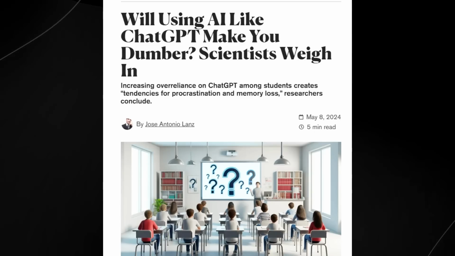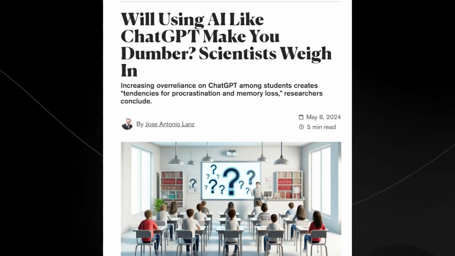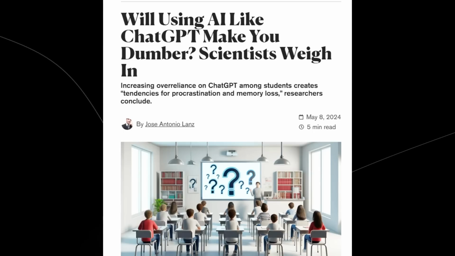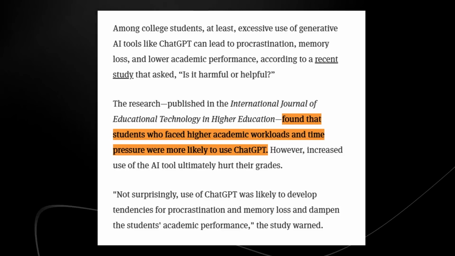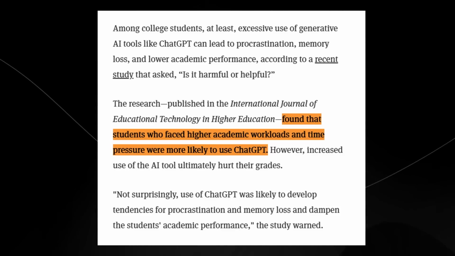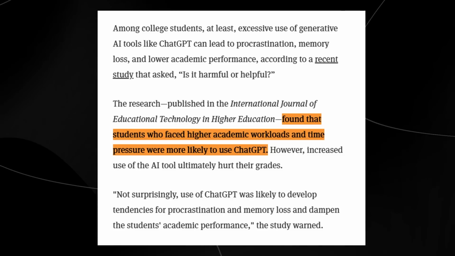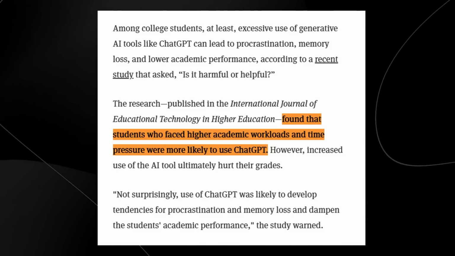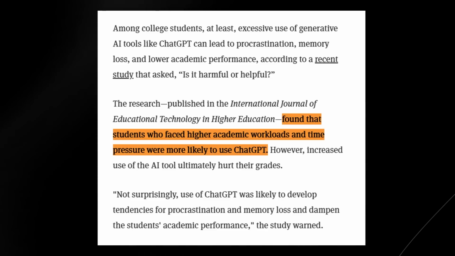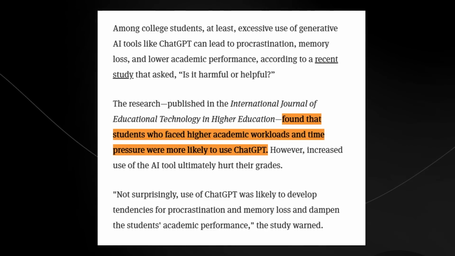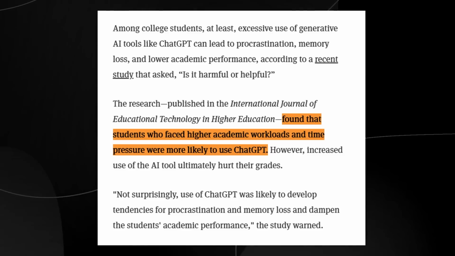So we can see here that it says, will using AI like ChatGPT make you dumber? Increasing over-reliance on ChatGPT among students creates tendencies for procrastination and memory loss, researchers conclude. The research, published in the International Journal of Educational Technology and Higher Education, found that students who faced higher academic workloads and time pressure were more likely to use ChatGPT. However, increased use of the AI tool ultimately hurt their grades. Not surprisingly, the use of ChatGPT was likely to develop tendencies for procrastination and memory loss and dampen the student's academic performance.